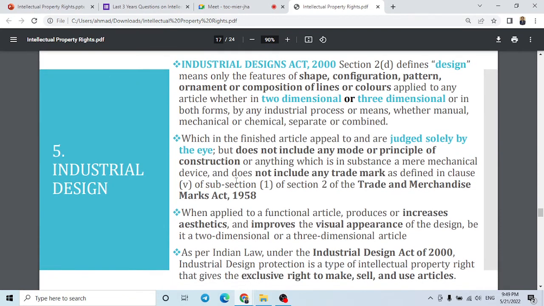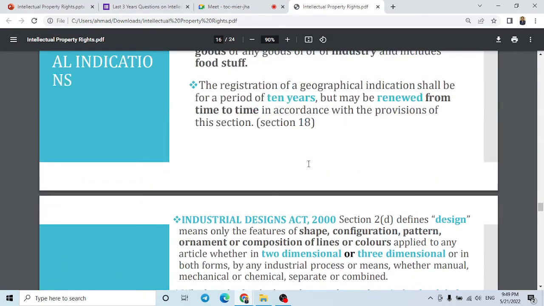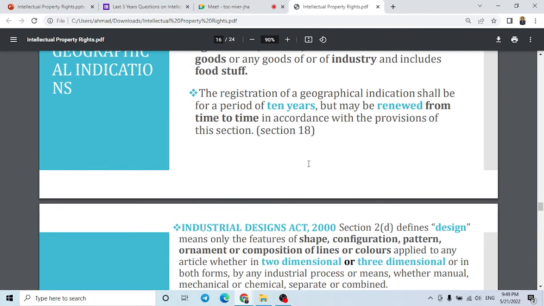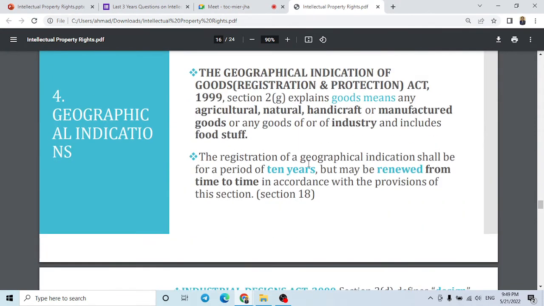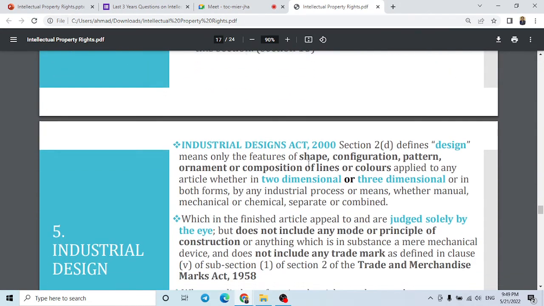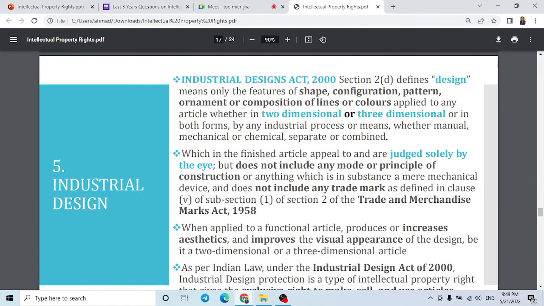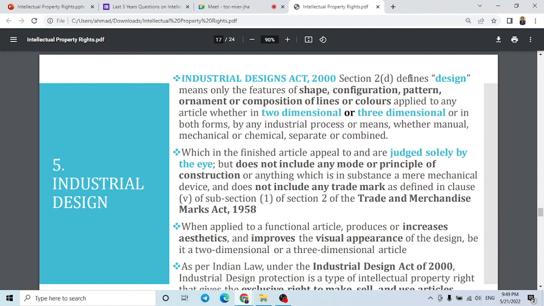Then next comes the industrial design. Industrial design deals with the Industrial Design Act 2000. So we can see that except the Copyright Act, which came in 1857, most of these intellectual property related acts came either in 2000 or near to 2000. Like here it came in 1999, and this came in 2000. So you should also have some idea about these acts.